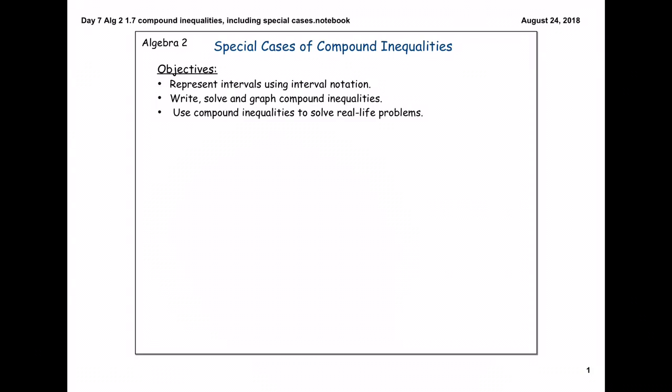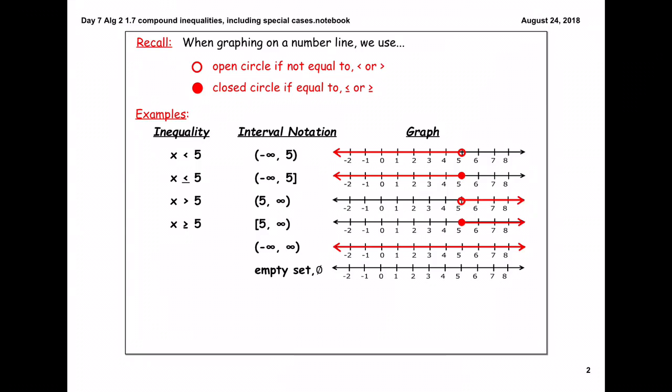to solve real-life problems. Please recall, when graphing on a number line, we use an open circle if it is not equal to, so your symbols will be less than or greater than. We use a closed circle if it is equal to, so you notice the line underneath your less than or greater than symbol. Some examples of inequalities are listed below. You can see the inequalities listed in the first column. The interval notation is listed in the second column, and the graph is listed in the third column.